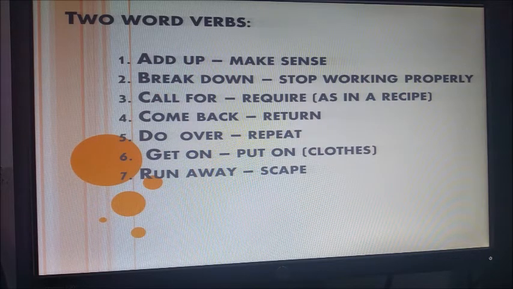Okay, breakdown is like to say do a bad job, stop working properly, stop working well.